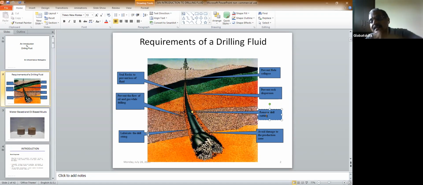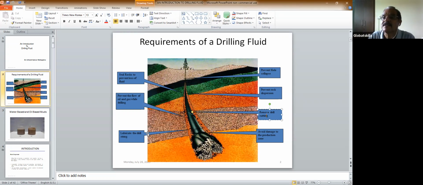As you go deeper and deeper below the earth's surface, there may be oil, gas, or maybe water inside. Those things will always try to come out, so you have to prevent it. Our purpose is to drill a hole to get oil, but while drilling we don't want the oil to come. We first finish the drilling, then the oil should come. If the oil comes while drilling, we face a lot of problems.